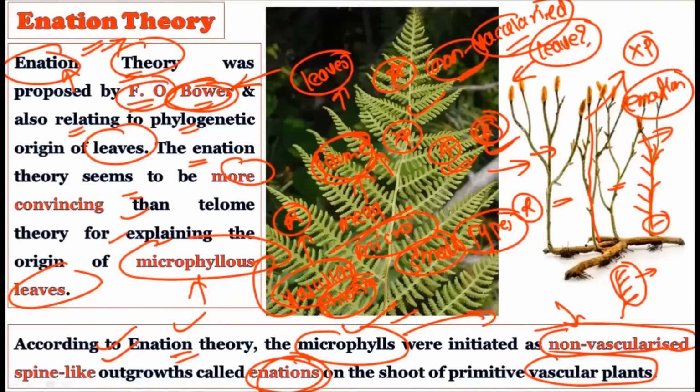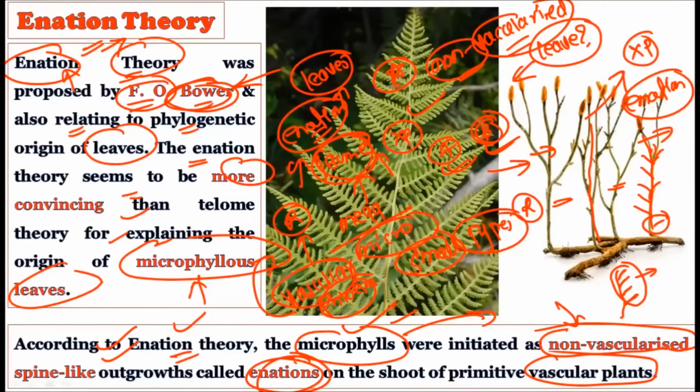And according to enation theory, this vascular connection is not extended to the microphyll leaves. Actually, the microphylls originated as a non-vascularized structure, as a spine-like outgrowth, which is called the enation. And from this enation, what today we call microphyll leaves were evolved. This is according to the enation theory, which is given by F.O. Bower.